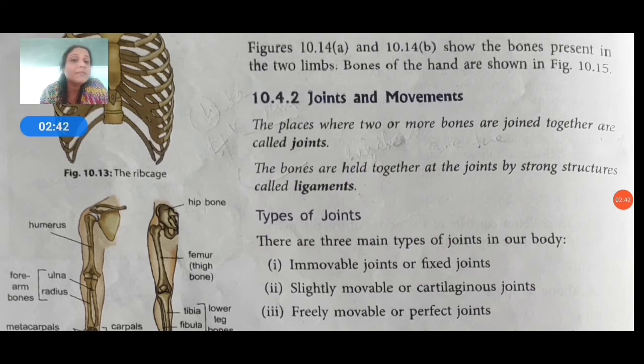Ligaments. What is the meaning of ligaments? The bones are held together at the joints by strong structures called the ligaments.